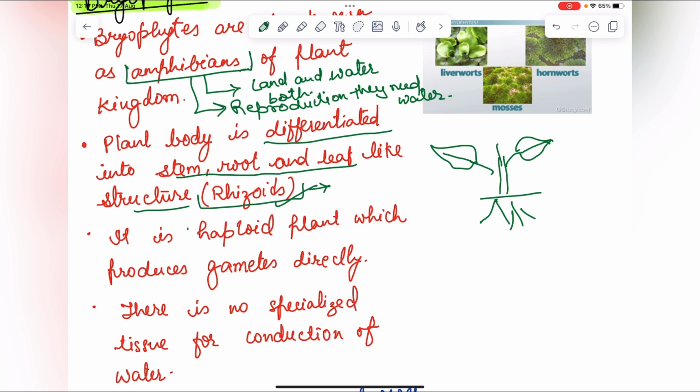Next, it is a haploid plant which produces gametes directly. Haploid contains only the chromosome set found after meiosis in male sperm and female egg cells.